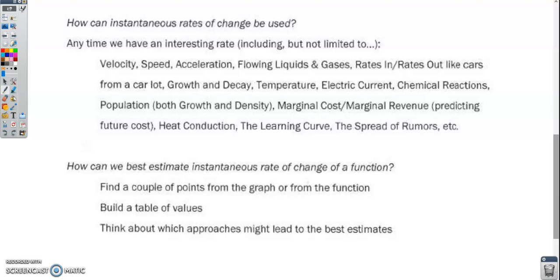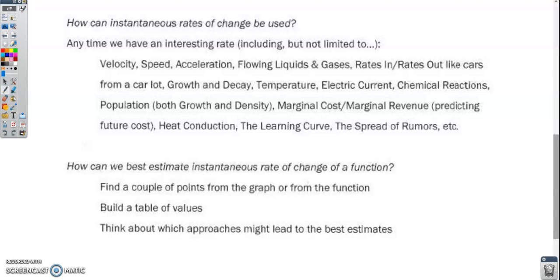Velocity, speed, acceleration, the flow of liquids and gases into and out of containers, rates in and out, cars coming from a car lot, oranges being placed on a display table in the grocery store. There's growth and decay, there's temperature, there's electrical current, there's chemical reactions, population, both the growth of the population and the density of the population are interesting rate ideas to cover.